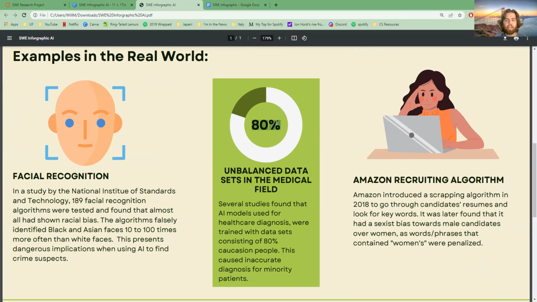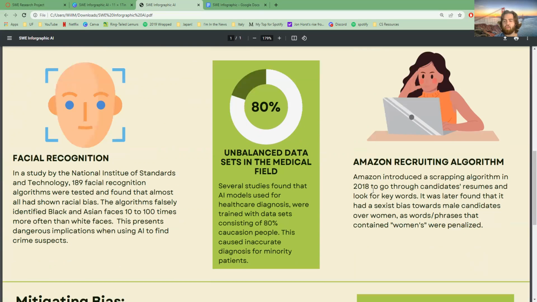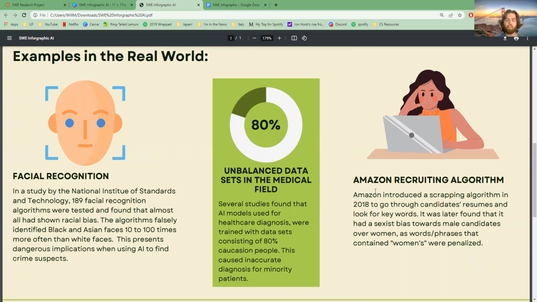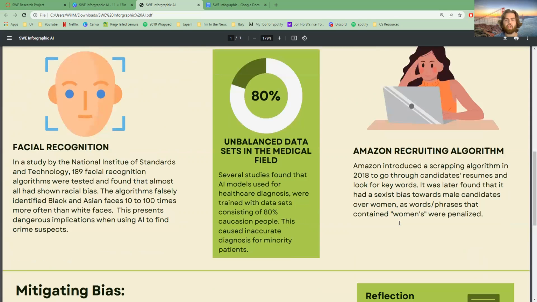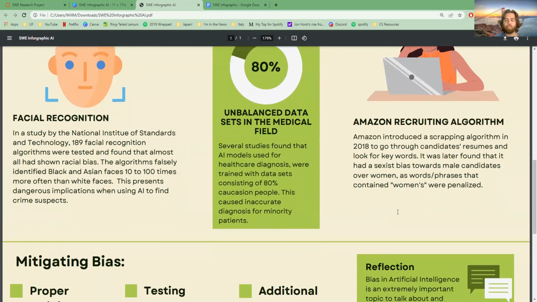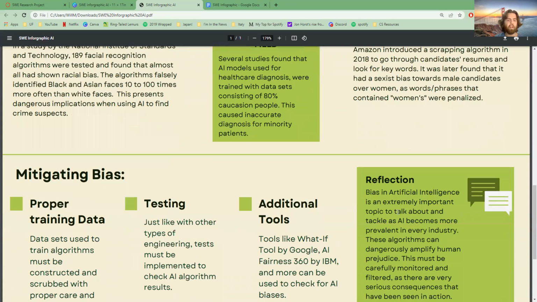In medical data, 80% of the data set is assumed to be white most of the time, and this causes really bad misdiagnosis in minorities. Amazon also, well, they found that their recruiting algorithm was biased against women, and phrases in resumes that included women were penalized.